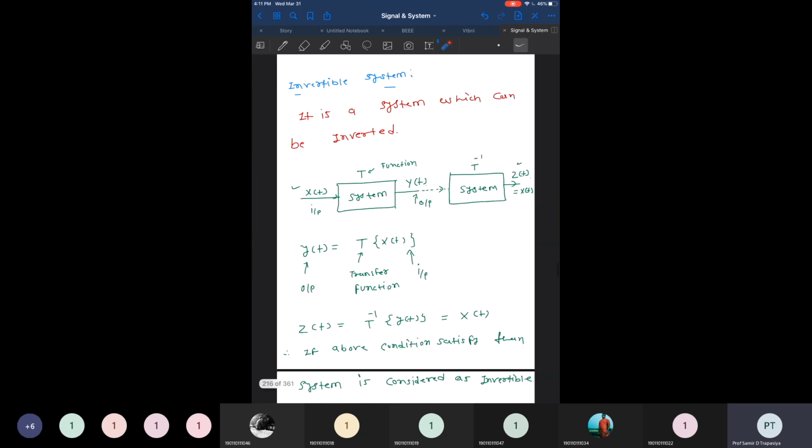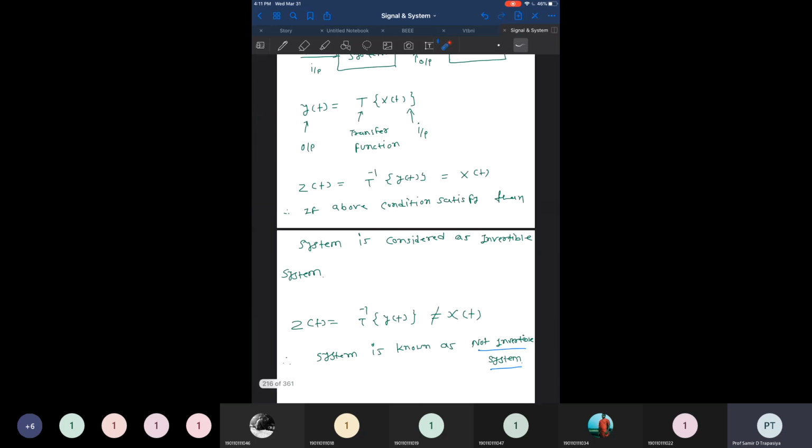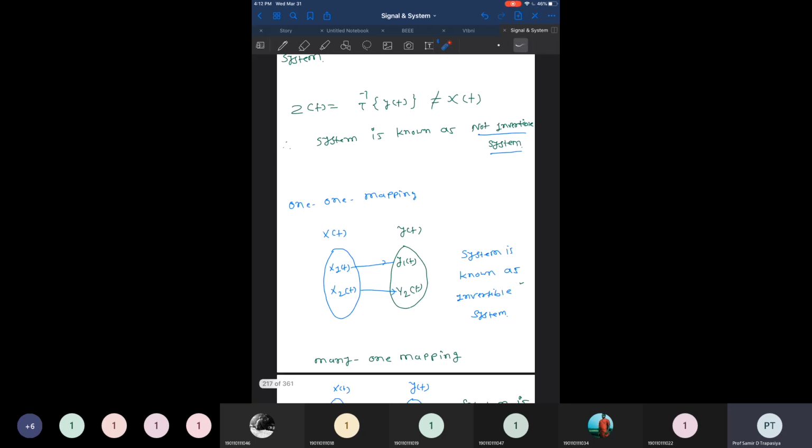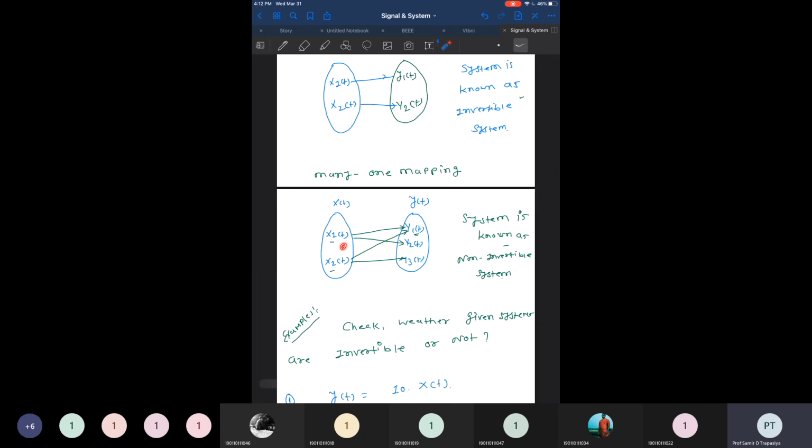So if the output is produced with some transfer function T on x of t, and by using the inverse transfer function on y of t we are able to produce the same input x of t, then the system is known as an invertible system, otherwise it is non-invertible. For that, we check for one-to-one mapping, meaning every individual input is aligned with an individual output. In many-to-one mapping, multiple inputs produce the same output, so the system is non-invertible.